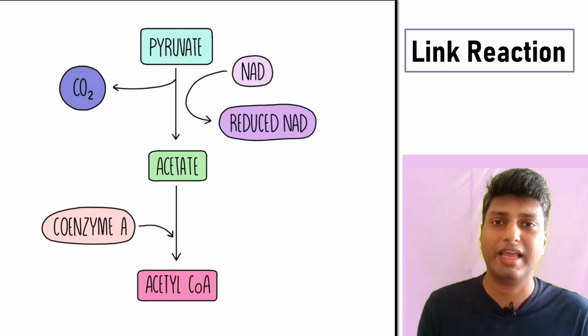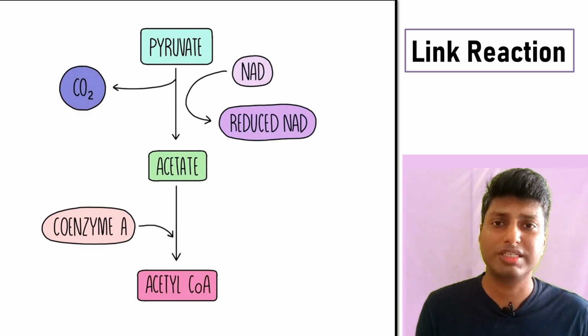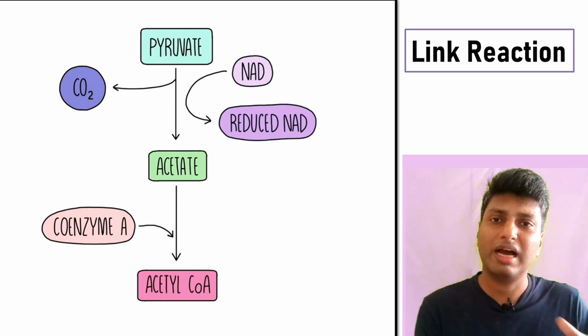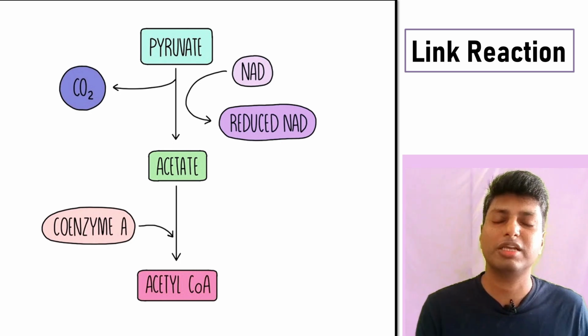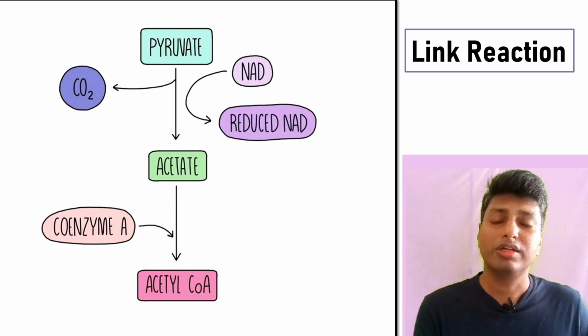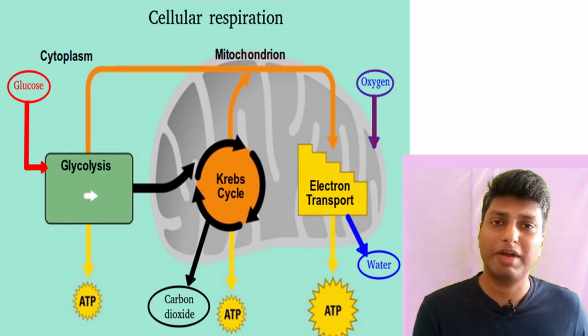Again, the cofactor NAD, which gets converted into NADH plus H plus, and of course the carbon dioxide is also getting released. And dear students, remember in this particular reaction, there is a coenzyme, coenzyme A, which is added to the pyruvate, and the product formed is called acetyl coenzyme A. So we have two molecules of acetyl coenzyme A formed at the end of the link reaction. So now the two acetyl CoA molecules, dear students, are ready to enter inside the mitochondria,